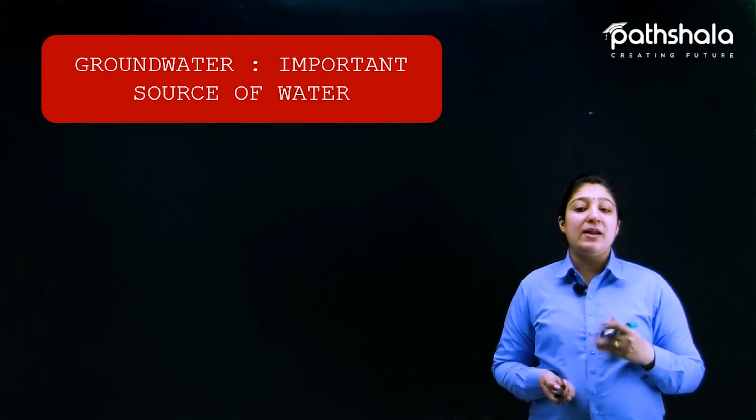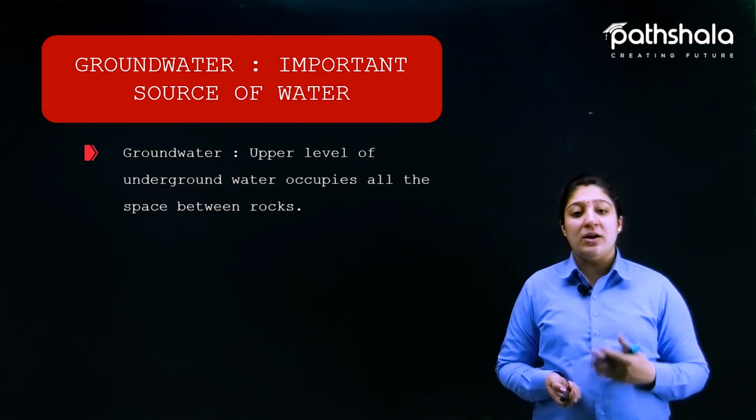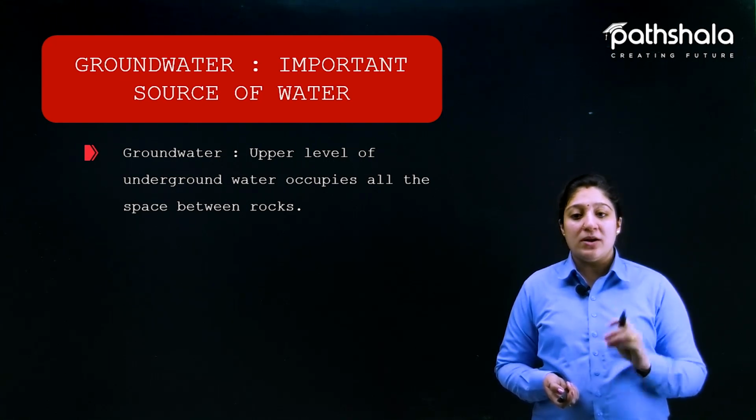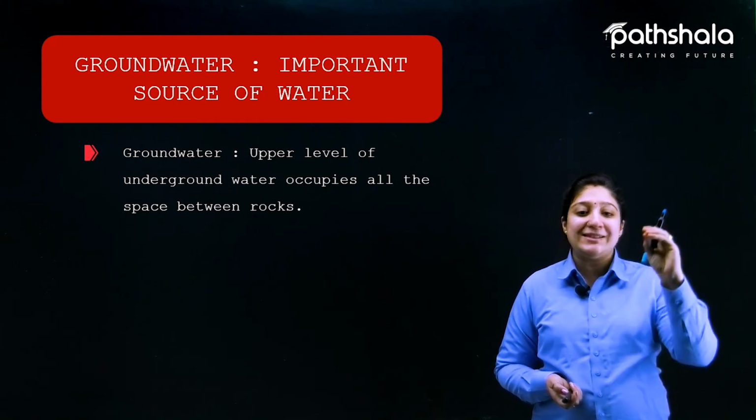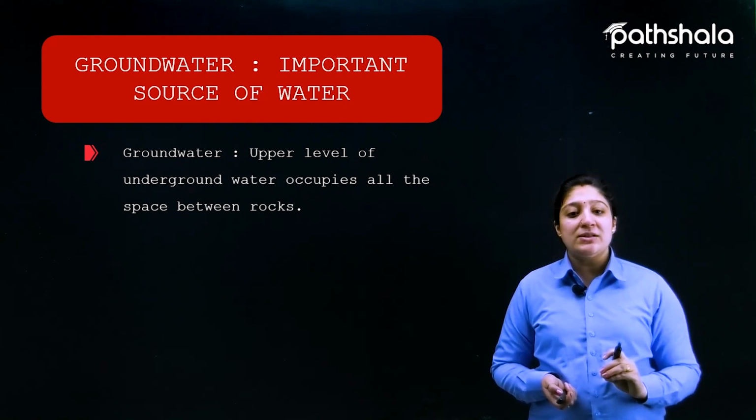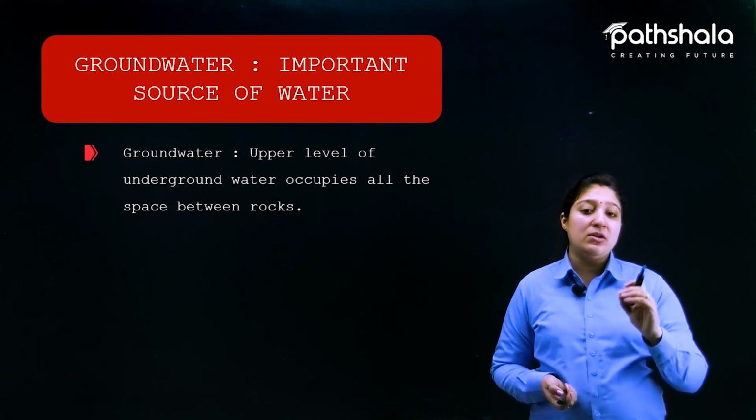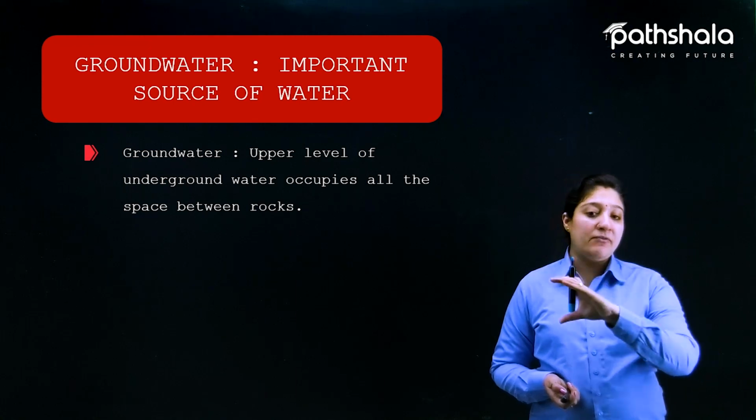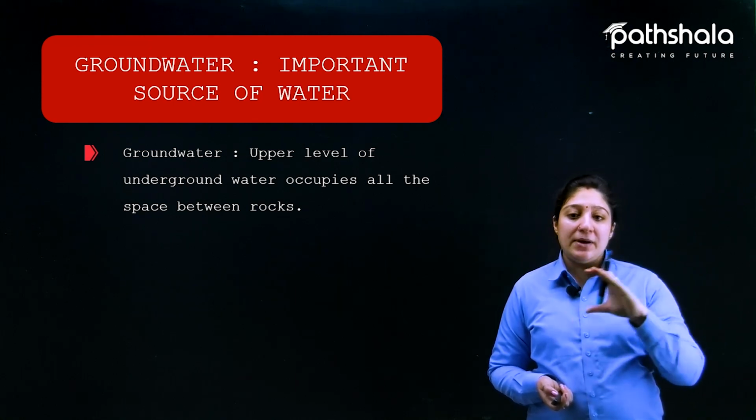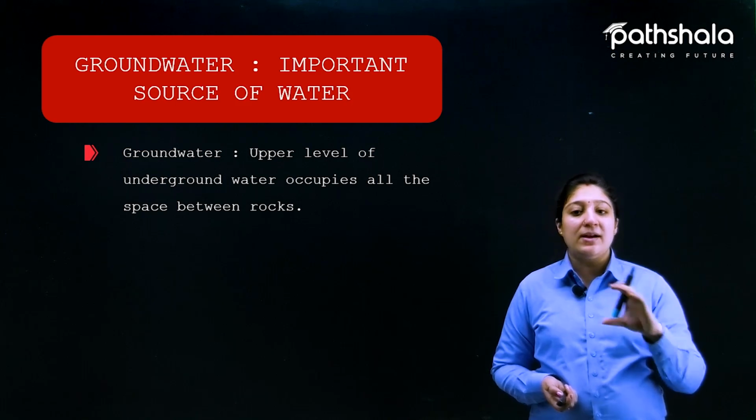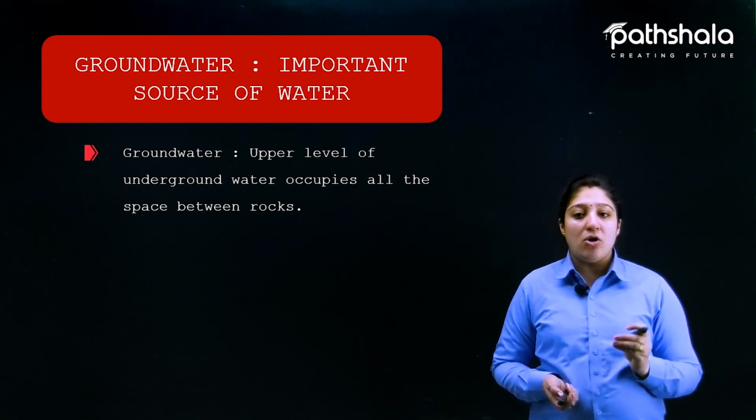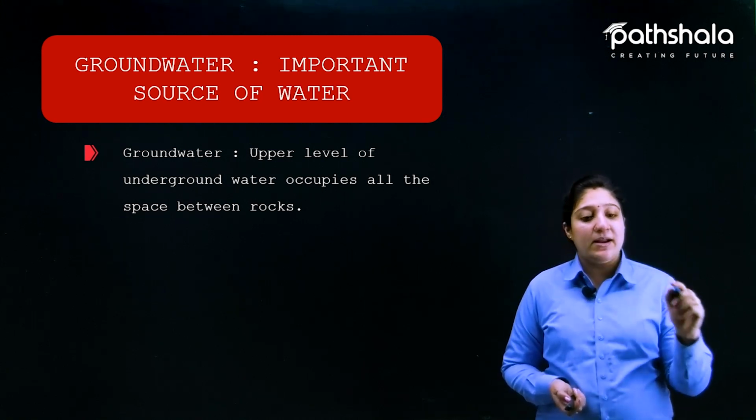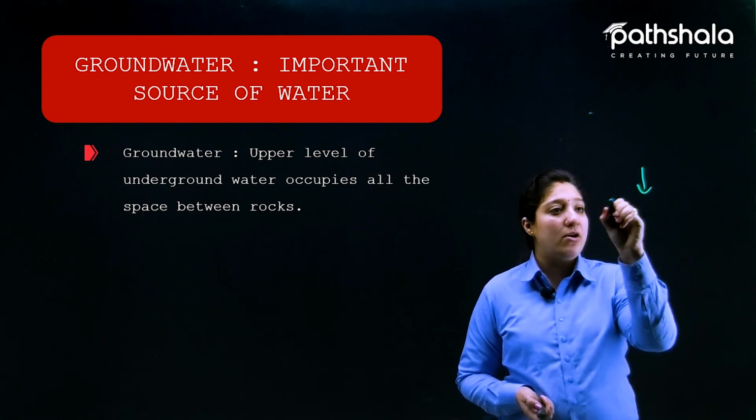Now what happens is that from time to time, this groundwater is used by the people. Now what exactly is groundwater? When our rainwater seeps into the ground, and after filtration through the sand reaches the rock area, there it forms a water table. Now the upper limit of groundwater, the underground water, occupies all the spaces between the rocks.